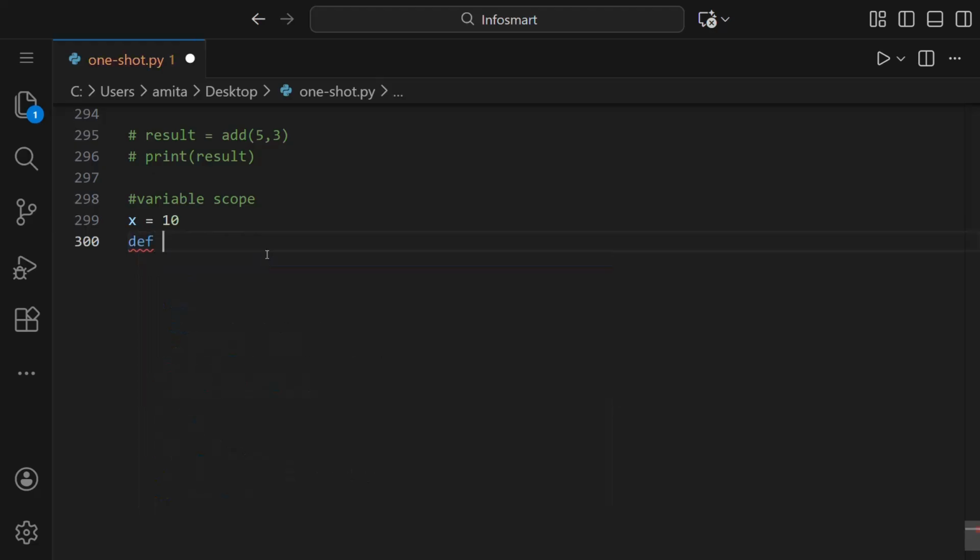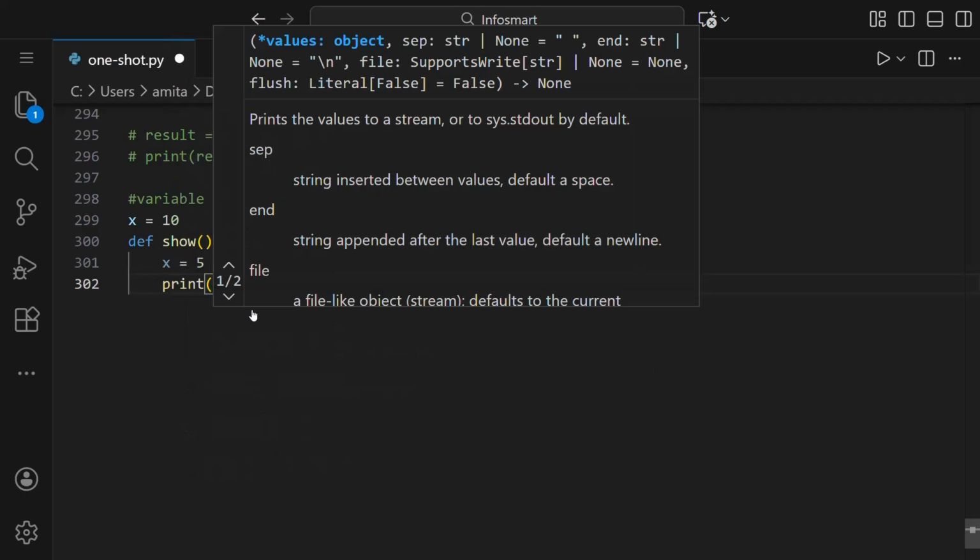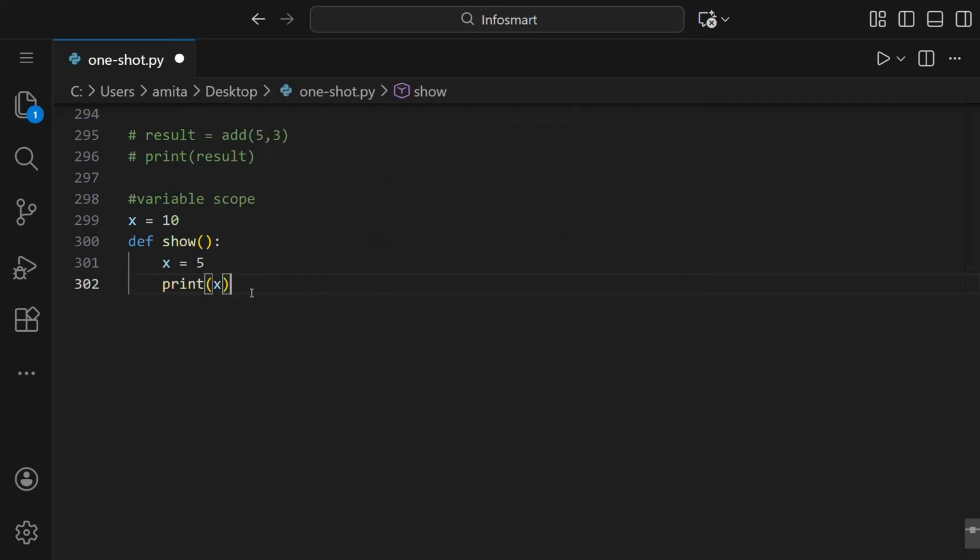So def show like this, and parentheses, we'll put a colon, and with a gap of 4 spaces here, we'll assign a new value to x. So x is 5, let us say, and then we'll ask this function to print x.